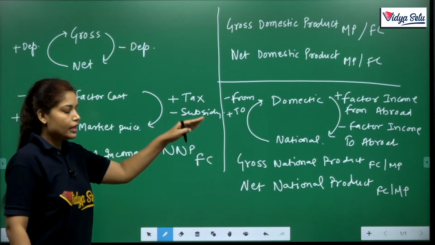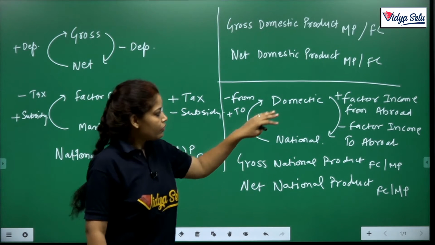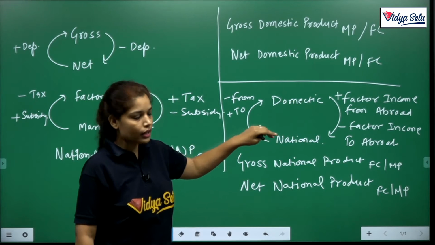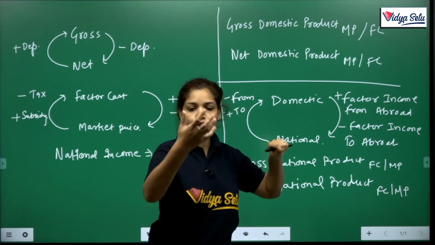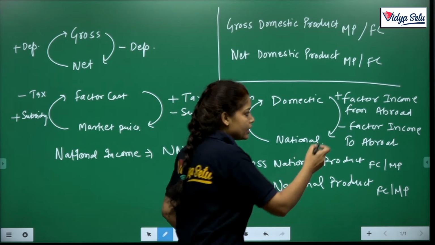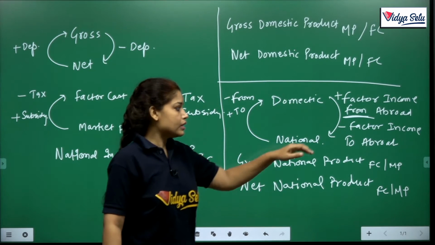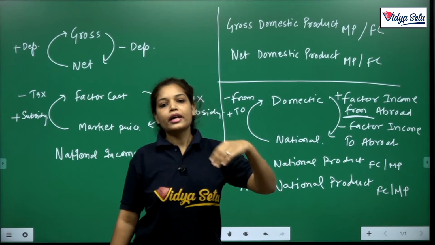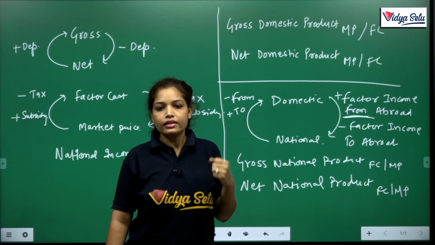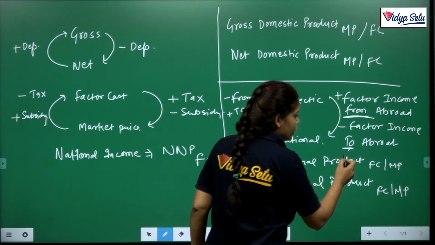Same as it is, we move on to domestic to national. When we move from domestic to national, we add those incomes which are earned by Indians from abroad. Clear? Same as it is, those incomes which are earned by foreigners from India, we deduct. So to abroad we deduct.